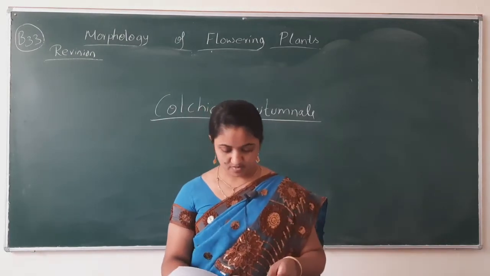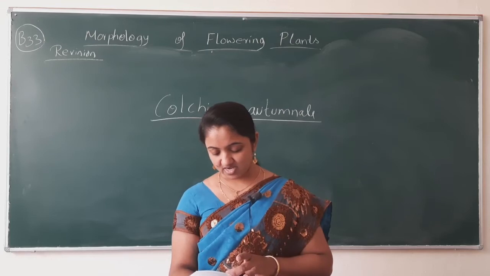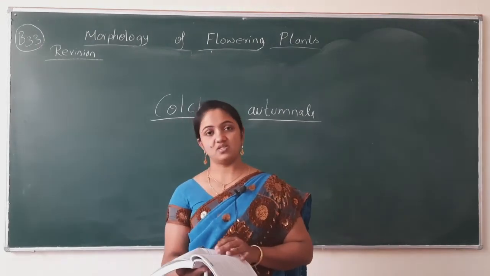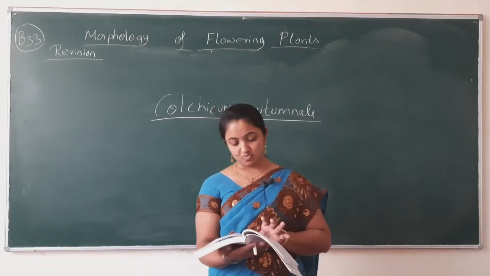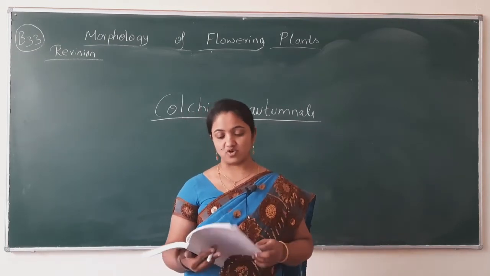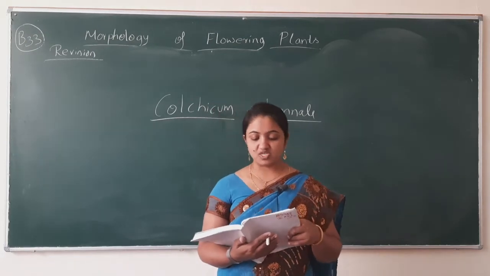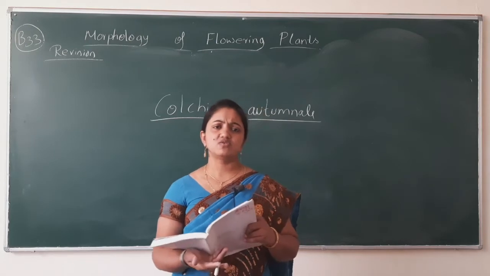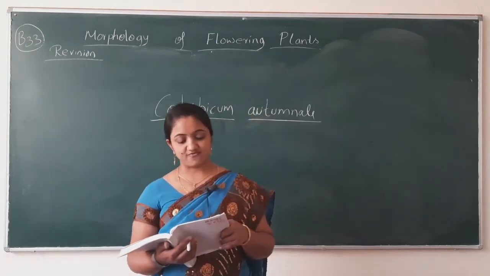Okay. 2 mark question. Name and define the types of symmetry seen in Gulmohar. In the Gulmohar the type of symmetry is zygomorphic. Now you have to write the definition of zygomorphic. The ovary in China rose is said to be superior. Justify why it is known as superior. It means you have to write the definition of hypogynous.